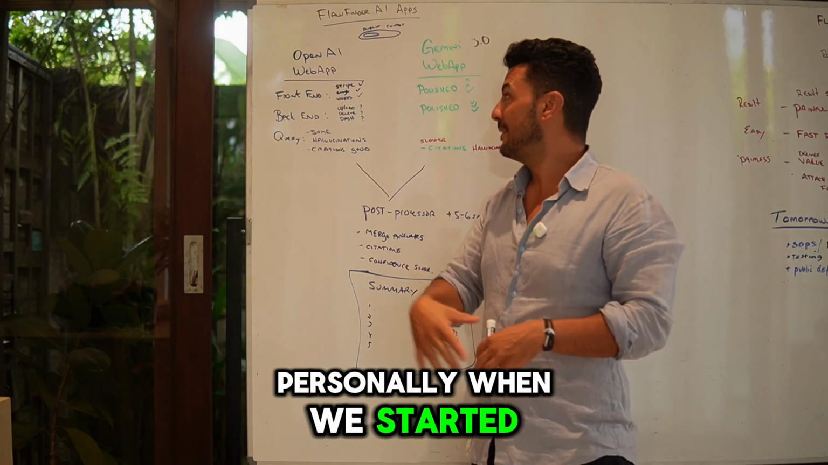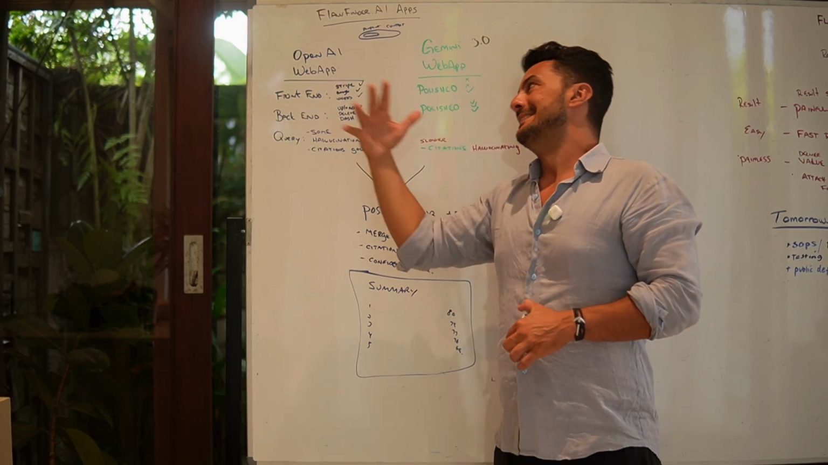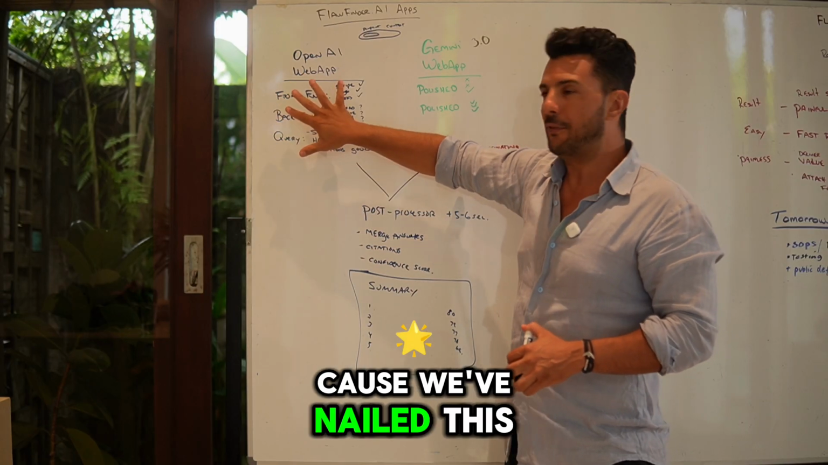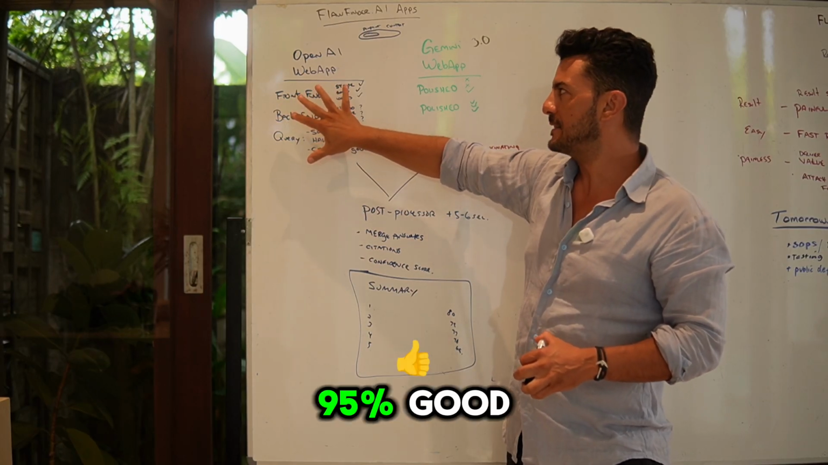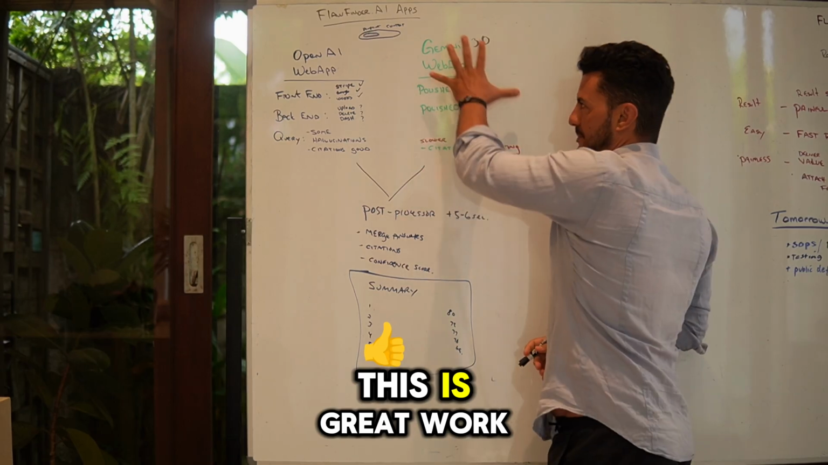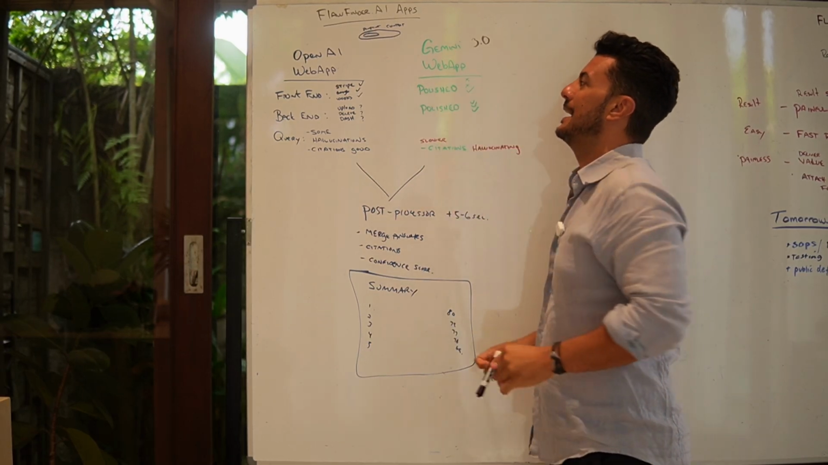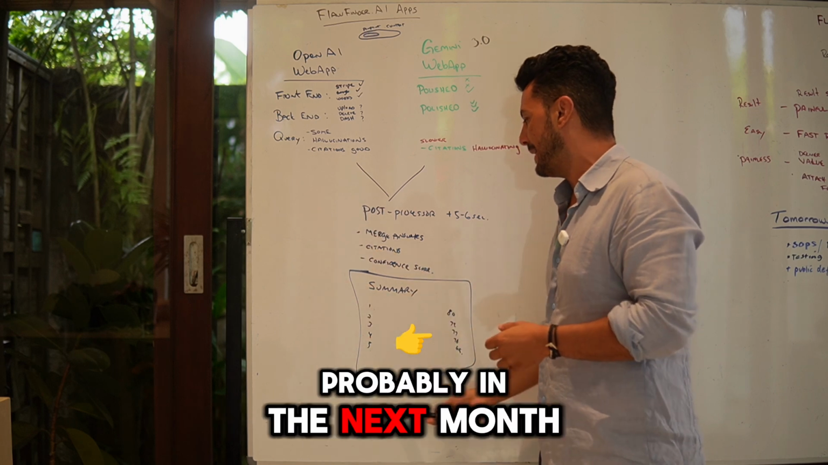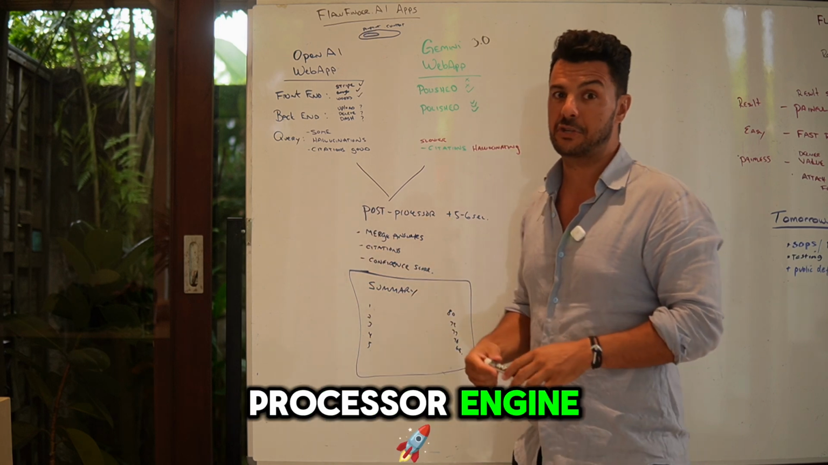Personally, when we started, the MVP was going to be this. It's kind of basic. We still might launch with just this because we've nailed this pretty well. I'd say about 90-95% good. This is great work for context, but really the best solution that we're going to launch probably in the next month or two is going to be this post-processor engine.